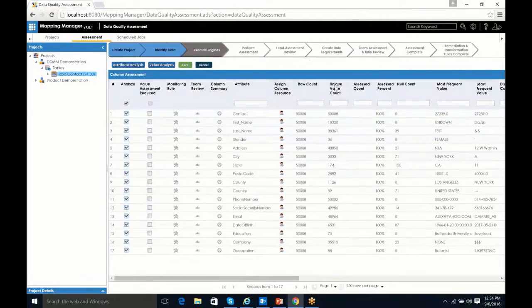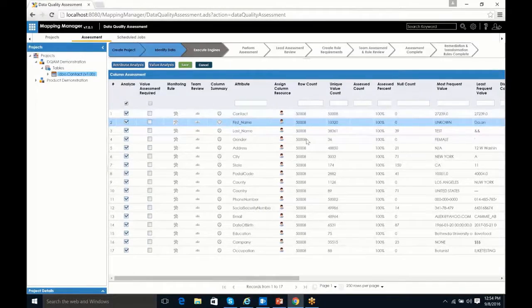For instance, if we were to come in and try to analyze in this particular demonstration the last name, we'll see that there are 38,361 distinct values. That would take quite a while to analyze. Although we do this work, it won't make sense to do it right now for this demo. Instead, we're probably going to select this gender, which has 36 distinct values, and we're also going to bring in the first name just because there's a few functionalities or capabilities where I need a little bit more data in order to demonstrate the value of it.